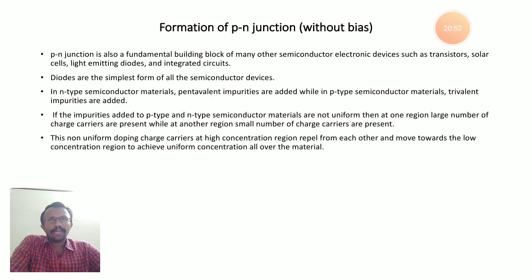Because of this non-uniform doping, charge carriers at high concentration regions repel each other and move. If you consider n-type material, we have a high concentration of electrons. Already we know similar charges repel each other and opposite charges attract each other.